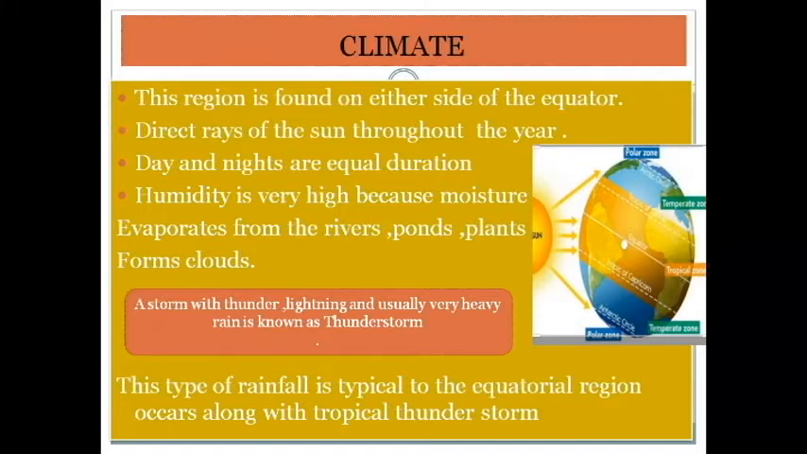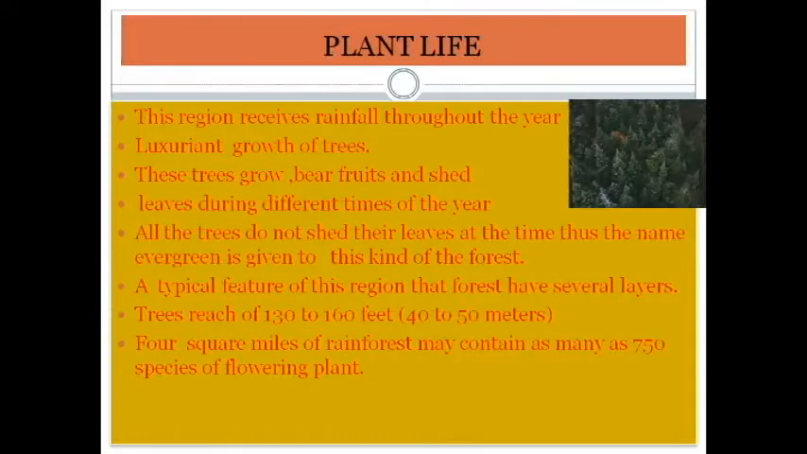A storm with thunder and lightning, usually with very heavy rain, is known as a thunderstorm. And this type of rainfall is typical of the equatorial region, along with tropical thunderstorms. What will we call this type of rainfall? It occurs in the equatorial region along with the tropical thunderstorm.